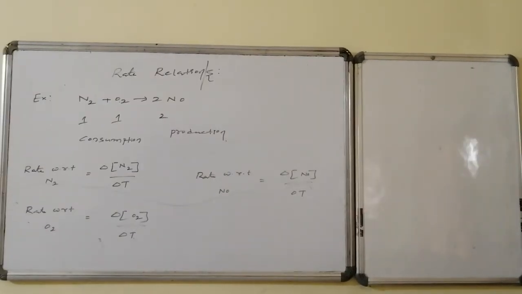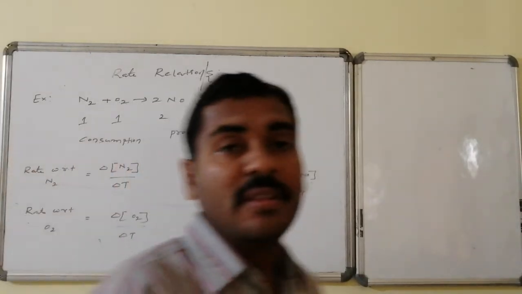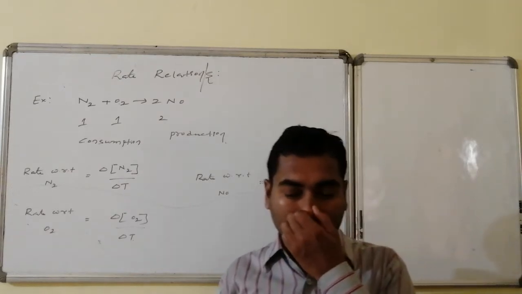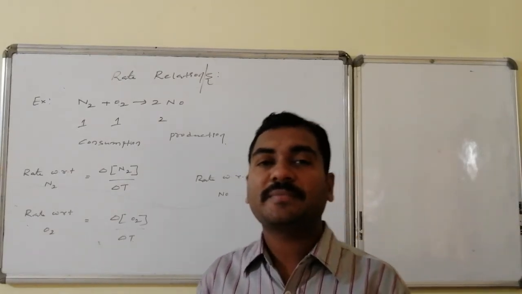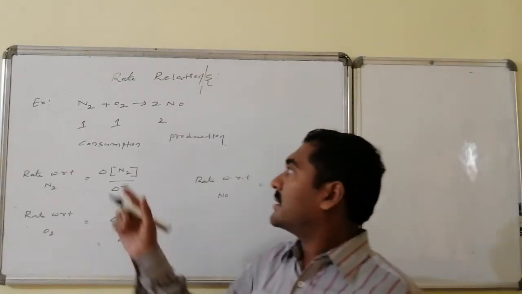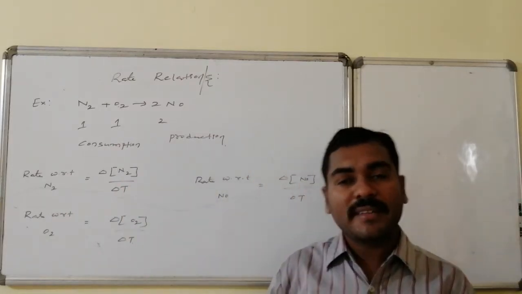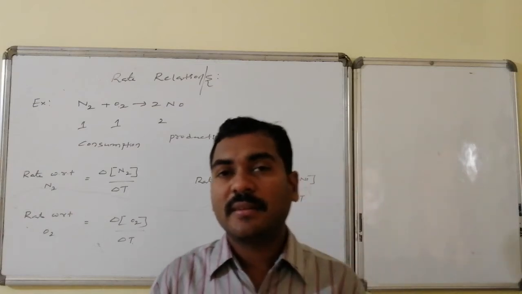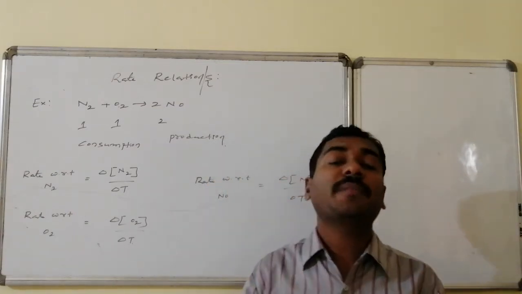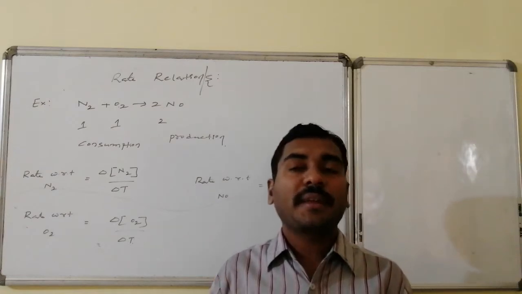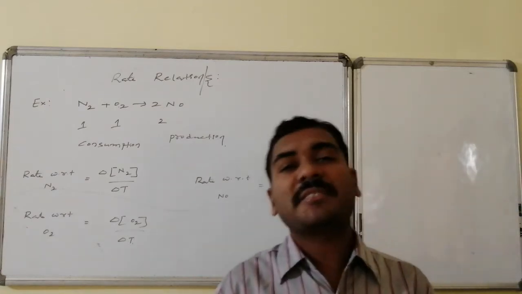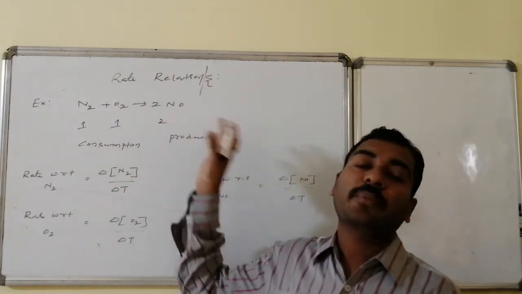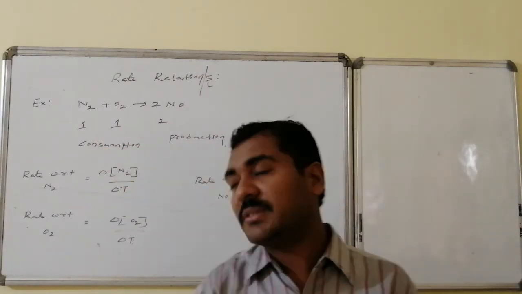Now the rate relations between the components. Let us consider a simple reaction. Nitrogen and oxygen combine and lead to the formation of nitric oxide, NO. If I consider the consumption of 1 mole of nitrogen and 1 mole of oxygen, it forms 2 moles of nitric oxide. The rate is measured in terms of change in concentration. If a 1 mole change occurs here and a 1 mole change occurs here, the product formation occurs with 2 moles.